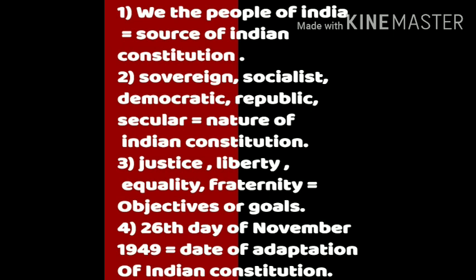So the outcome of this entire story is: We the people of India talks about the source of the Indian Constitution. Sovereign, socialist, democratic, republic, secular talks about the nature of the Indian Constitution. Justice, liberty, equality, fraternity talks about the objectives or the goals of the Indian Constitution. 26th day of November 1949 talks about the date of adoption of the Indian Constitution.